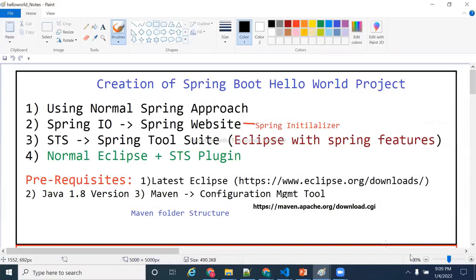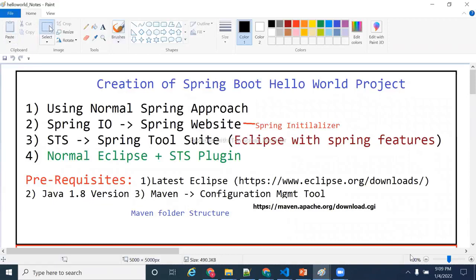Am I right? This is what I conveyed in my second demo class. I hope everyone is clear. If anyone missed my 3 demo classes, I've shared the YouTube links of the 3 demo classes. You can go there and check. Okay, right. Now there are 4 ways.